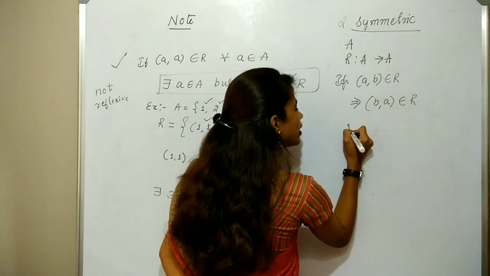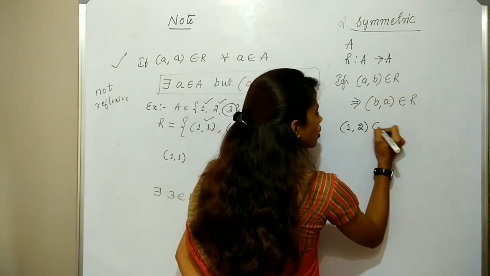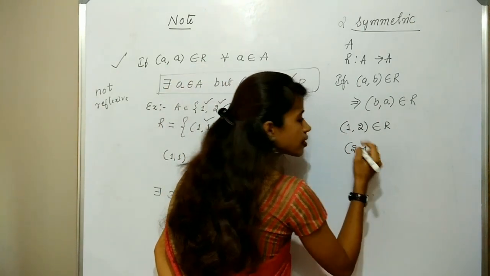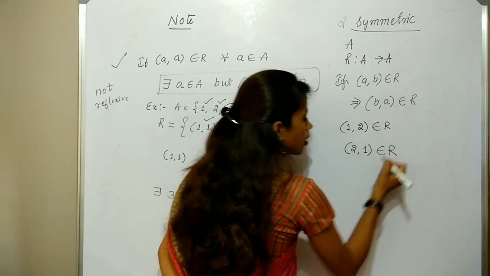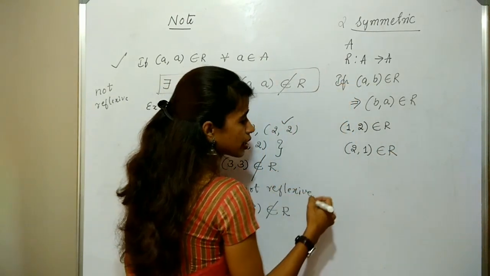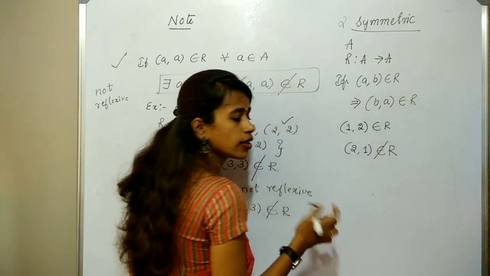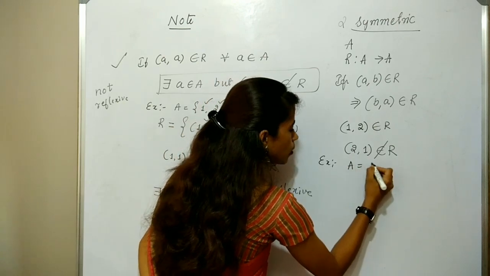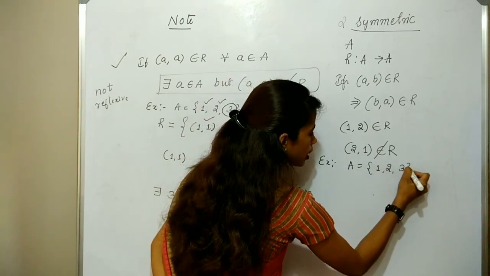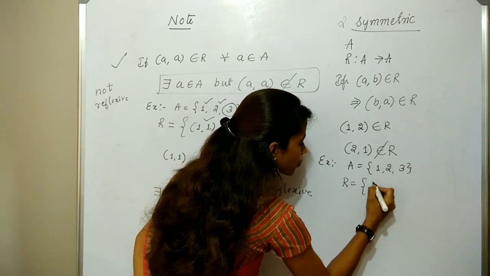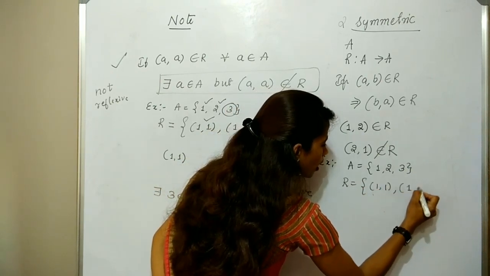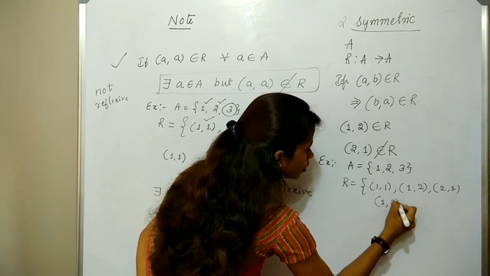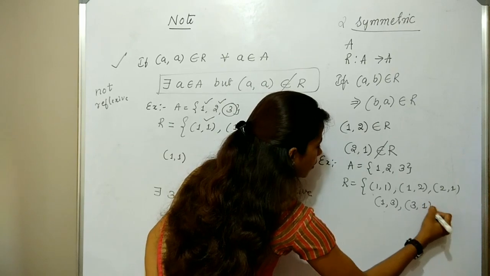It means if a relation contains (1, 2), then check for (2, 1). Is (2, 1) in relation R? Then we say that it is symmetric. If (2, 1) does not belong to R, then we say that it is not symmetric. For example, A = {1, 2, 3} and the relation R = {(1, 1), (1, 2), (2, 1), (1, 3), (3, 1)}.